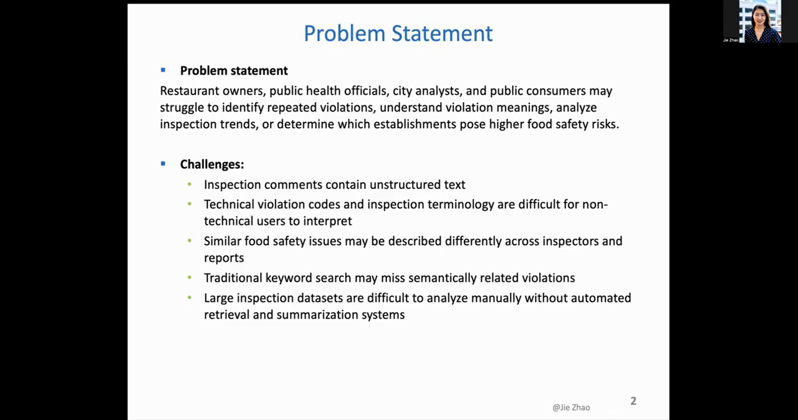A few common challenges: the inspection comments contain unstructured text. The technical violation codes and inspection terminology are difficult for non-technical users to interpret. Some similar food safety issues may be described differently across inspectors and reports. The traditional keyword search may miss semantically relevant violations, and large inspection data sets are difficult to analyze manually without an automatic retrieval or summarization system.